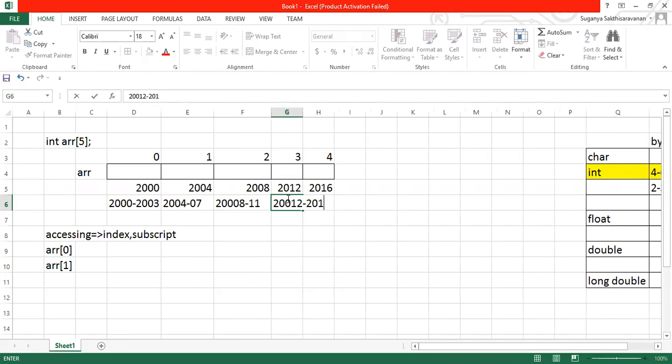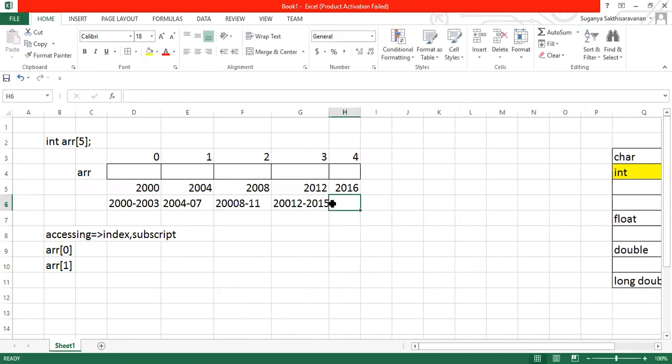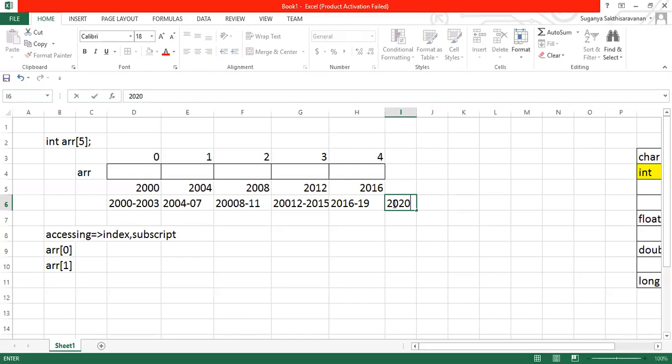2012 to 2015, and here 2016 to 2017, 18, 19. So if the next data is allocated, it will start with 2020. Okay, so this is how your allocation will be. Whatever data you are storing here will be stored in the first portion. It will be stored in a sequential way.